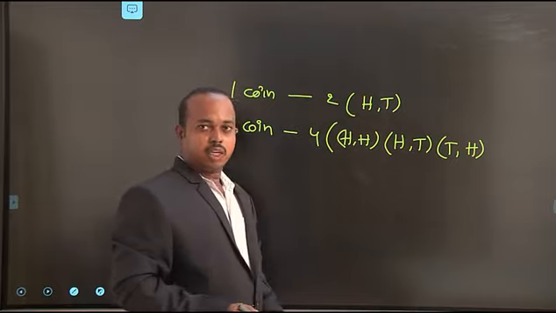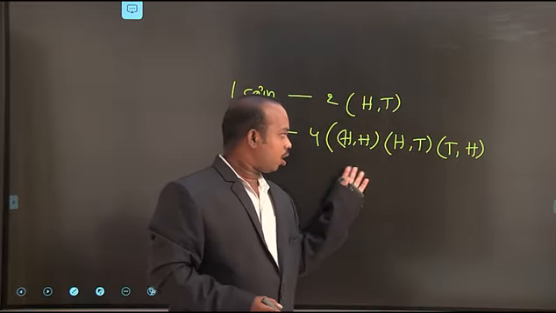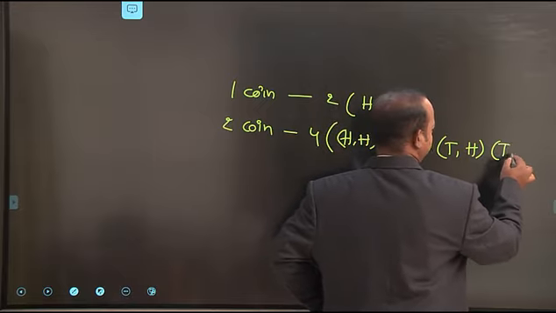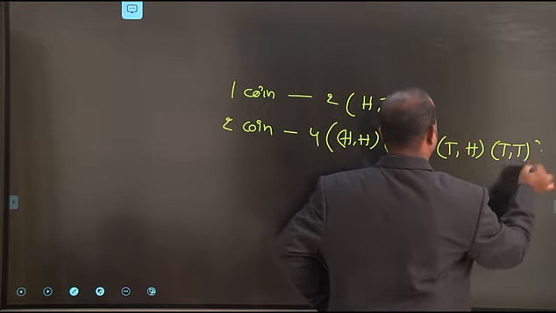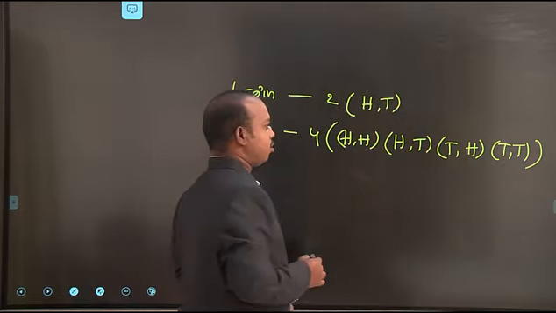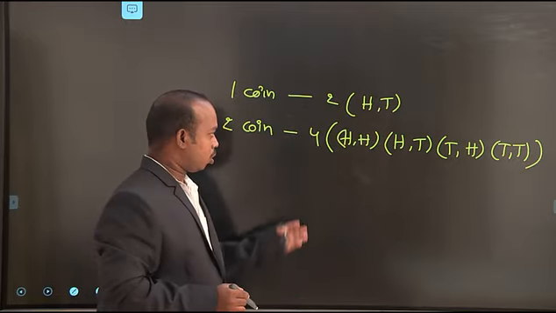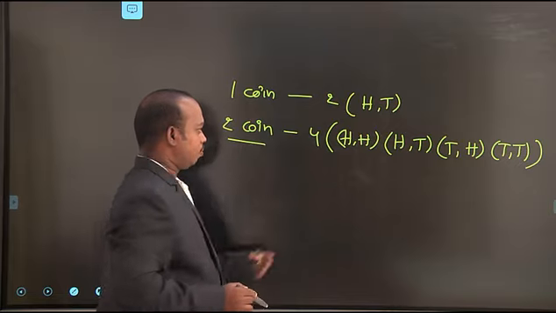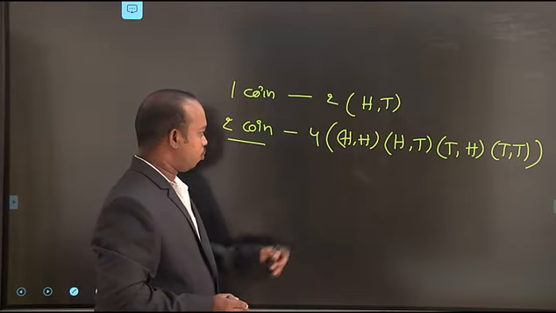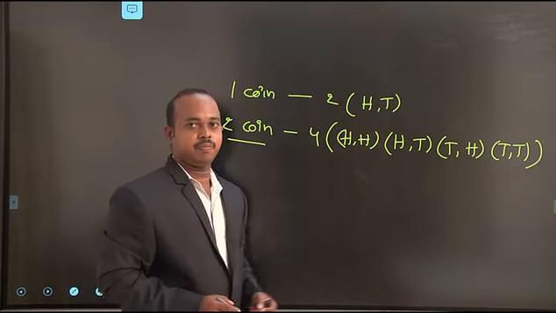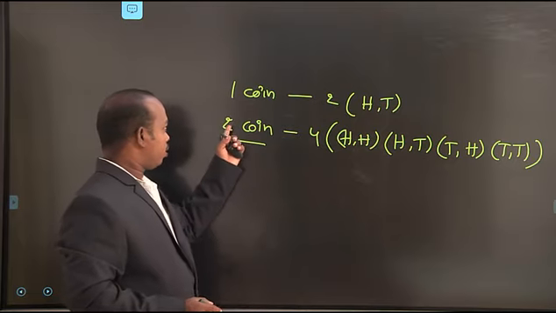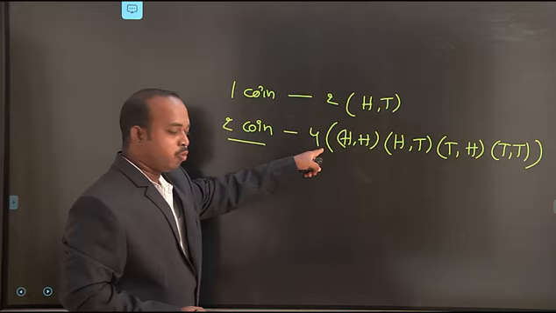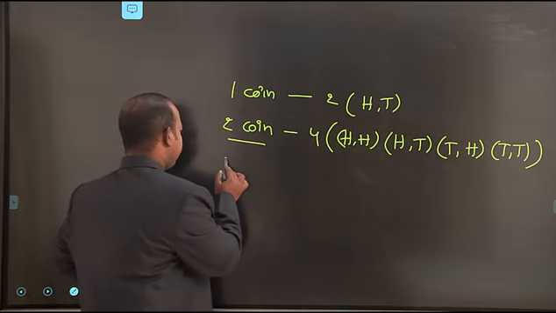And the fourth condition is both are tails: tail, tail. This totally is the sample space. The total possible outcomes after tossing 2 coins are 4 elements. One coin has 2 and 2 coins have 4. Suppose we take 3 coins.